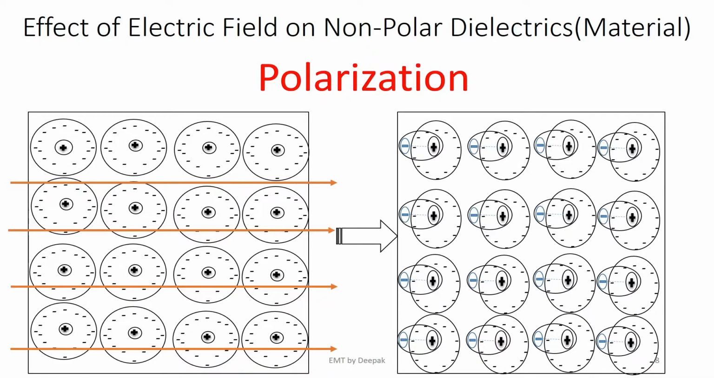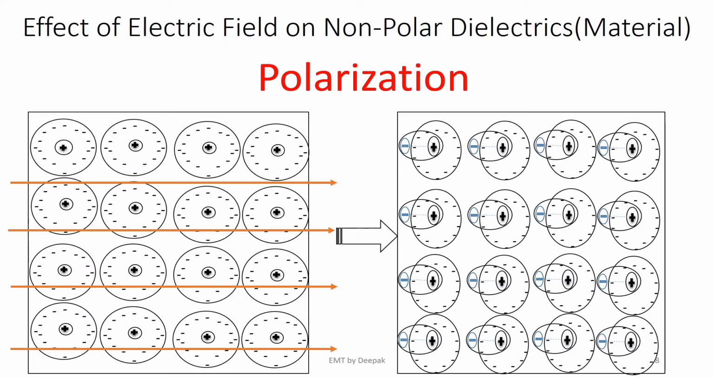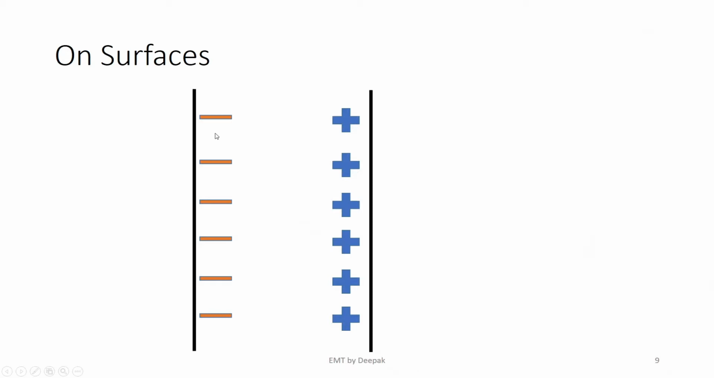Right? What is the bigger picture? What is happening at the surfaces? At surfaces, you may see all the negative charges are on one side, all the positive charges are on one side. So this is what is happening. On surfaces, all the negative charges come to one surface and all the positive charges have come to the other surface. You may remember this is exactly what happens when a conductor is placed inside an electric field.